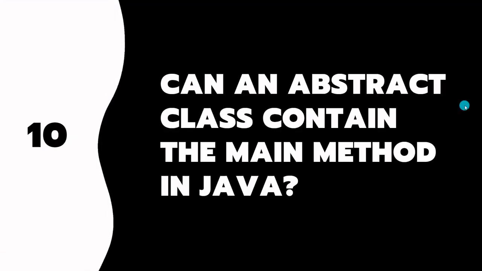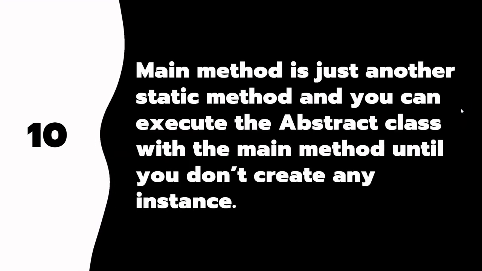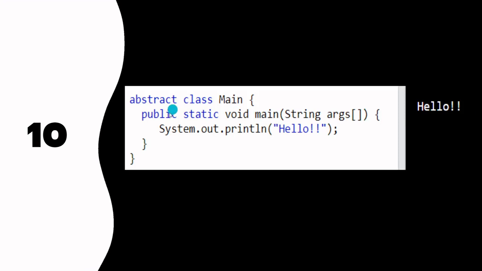Now the last question, can an abstract class contain the main method in Java? Yes. How? The main method is just another static method, right? And you can execute the abstract class with the main method as long as you don't create any instance. So let's take an example here.